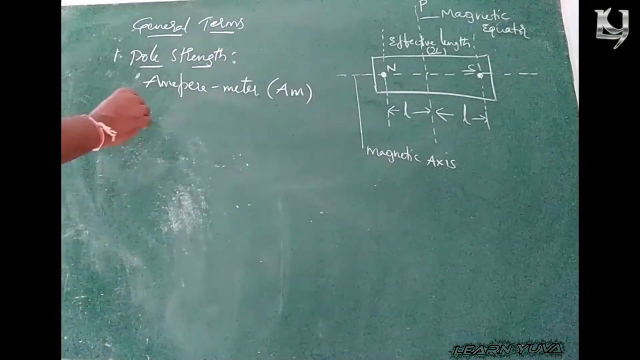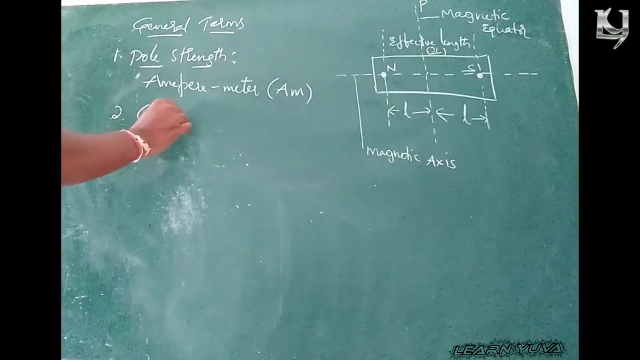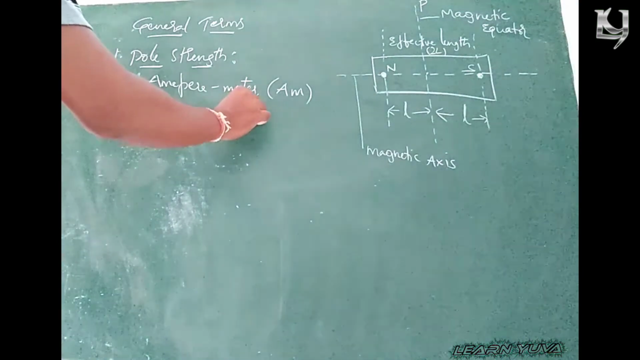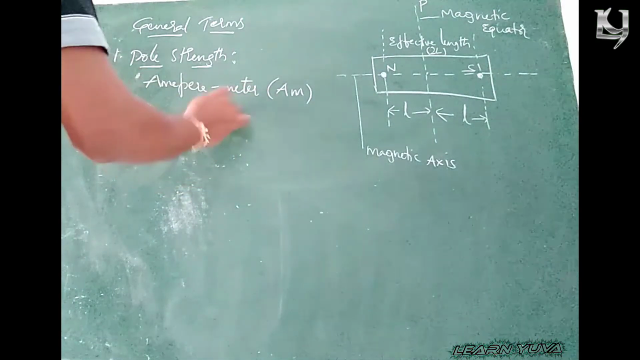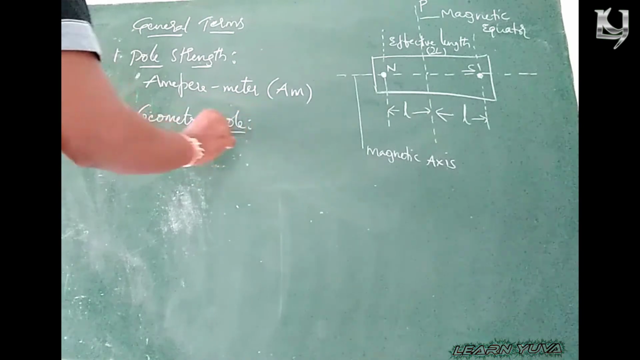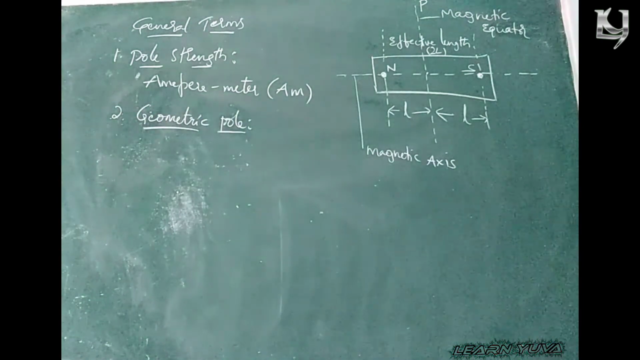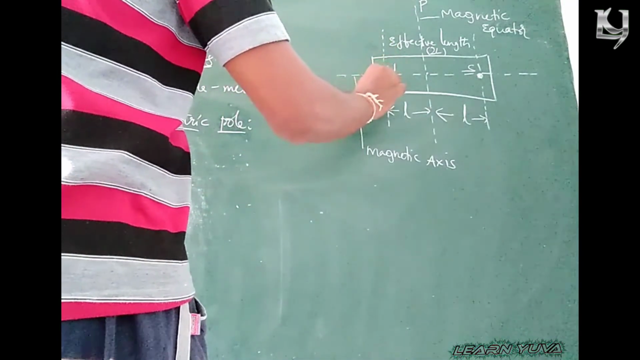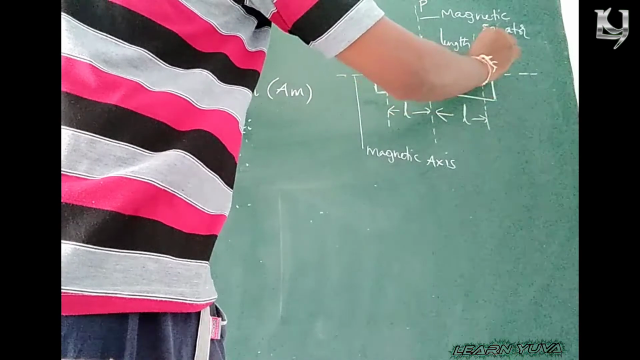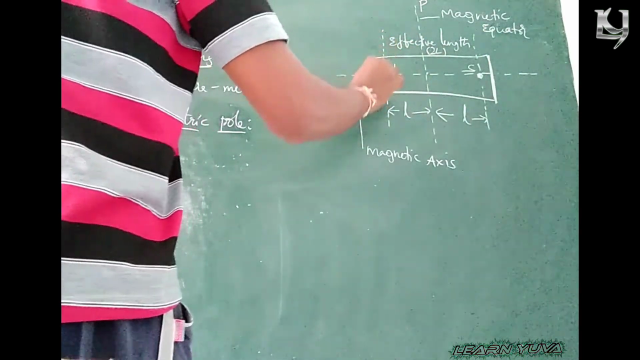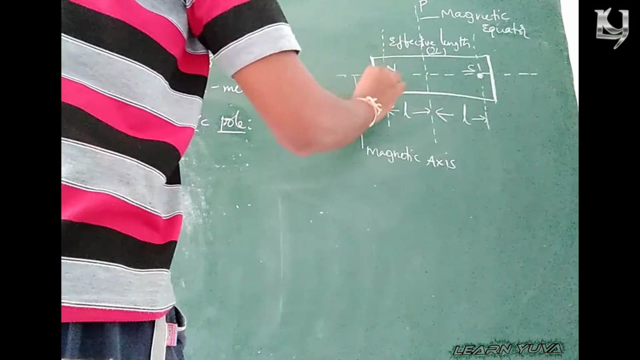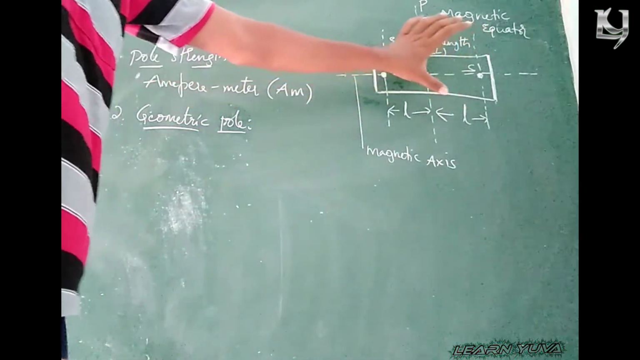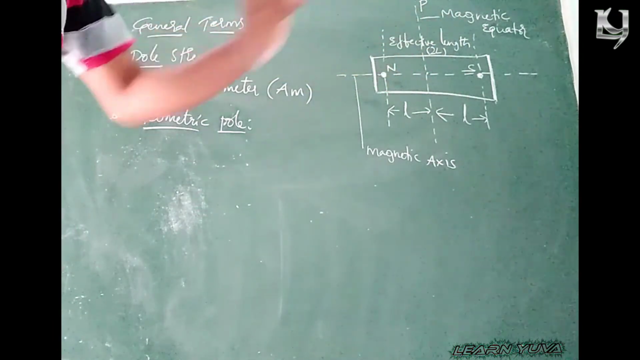Geometric pole, geometric North Pole or geometric South Pole. Simply we call it geometric pole. So geometric pole is nothing but the geometric end of a bar magnet. It is the geometric end and it is the geometric end. The complete end of a bar magnet is known as the geometric end.